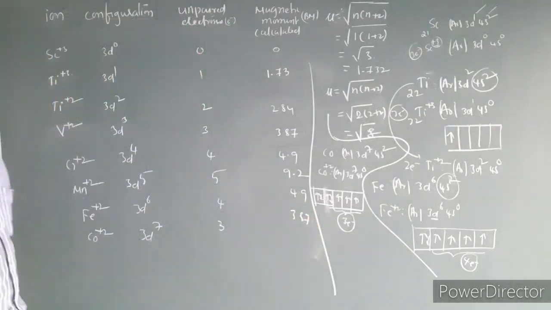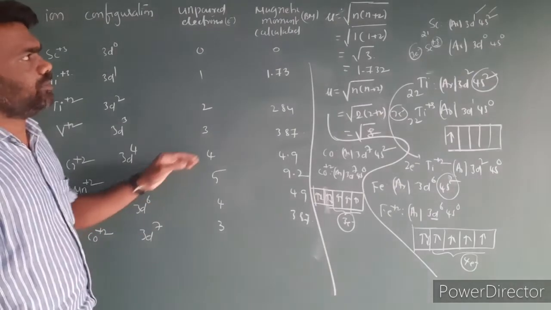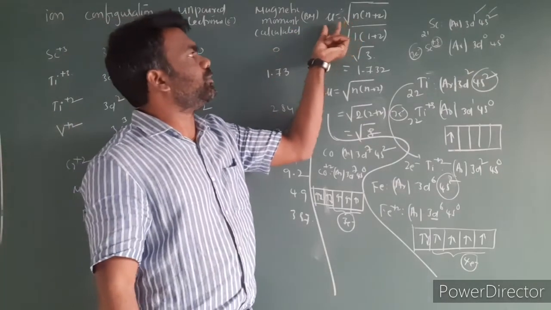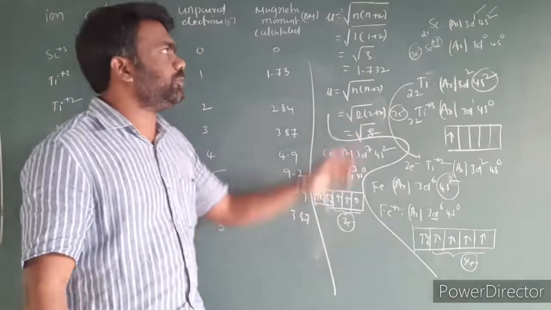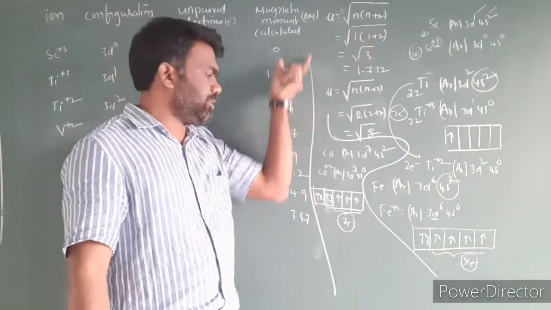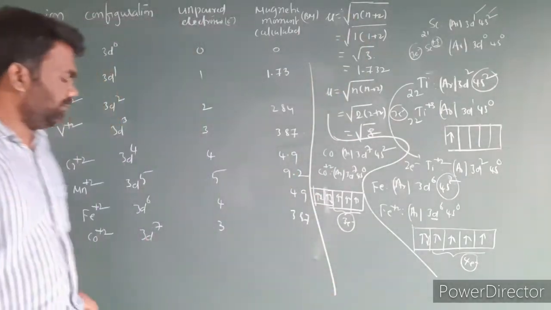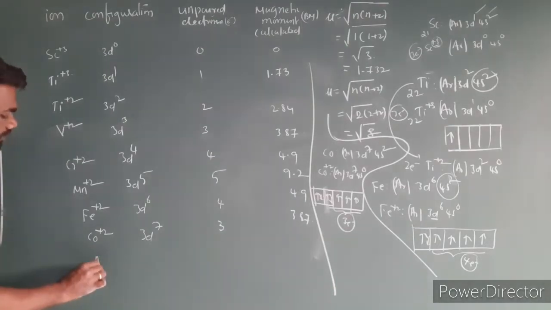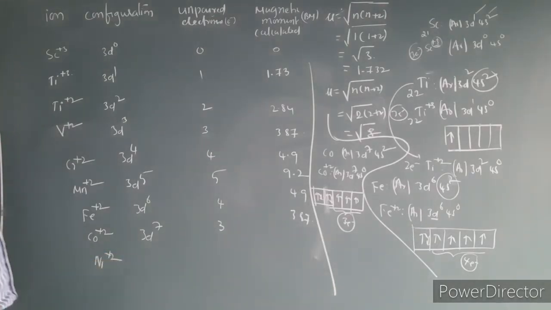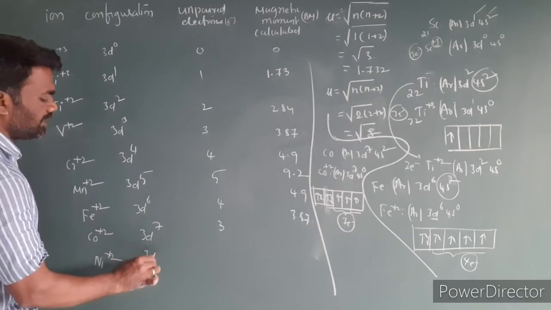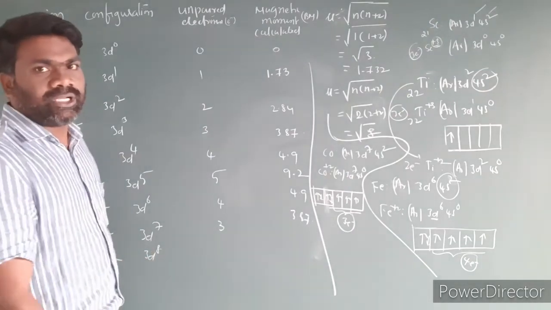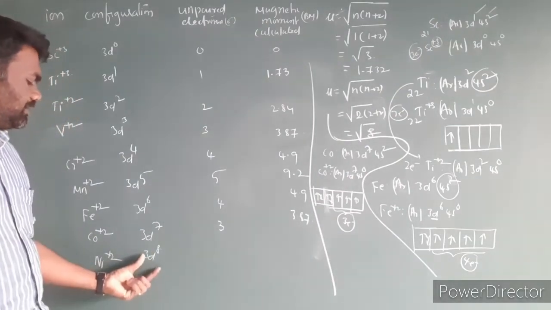3.87. Now let me explain how to calculate the magnetic moment using the spin only formula: mu is equal to root of n into n plus 2. If you know the number of unpaired electrons, we are able to find the magnetic moment value very easily. Next, after cobalt we have nickel plus 2. The configuration is 3d8. How many unpaired electrons are present in nickel?